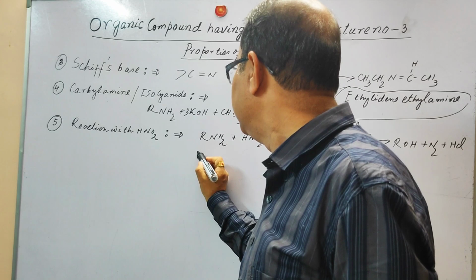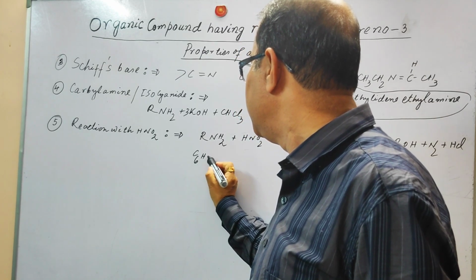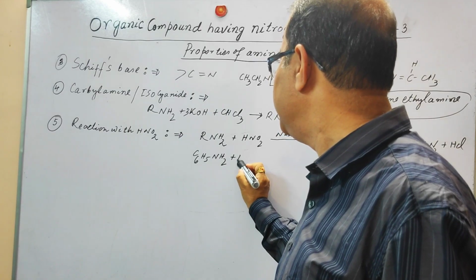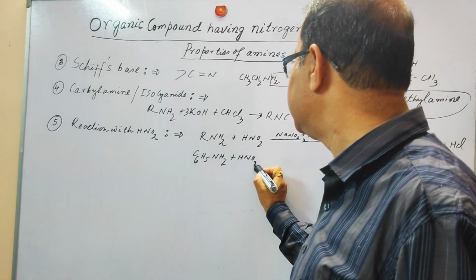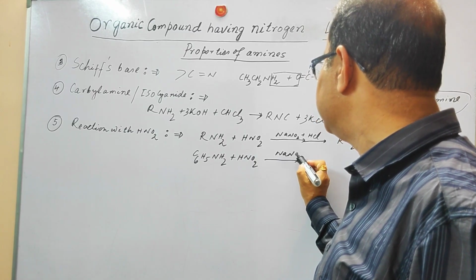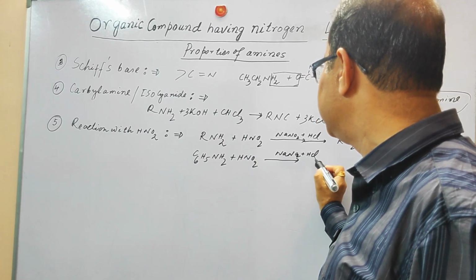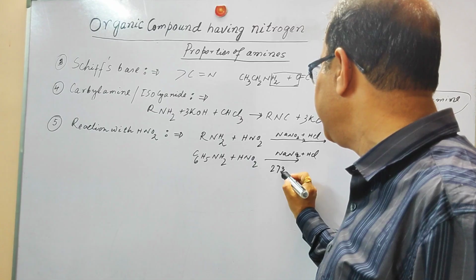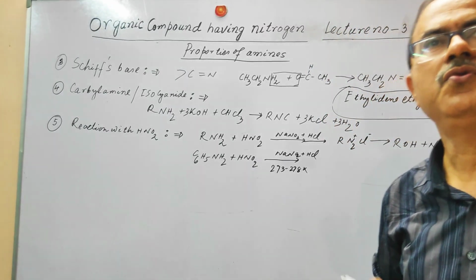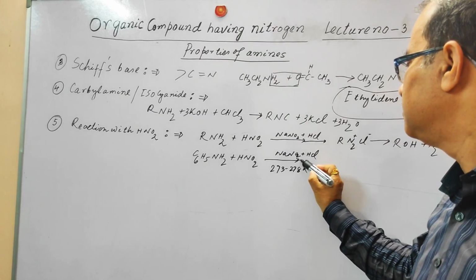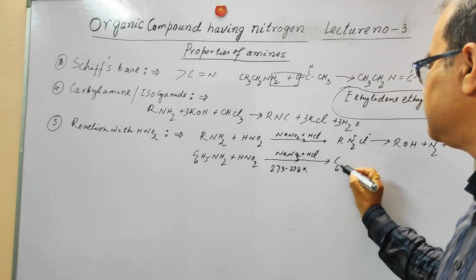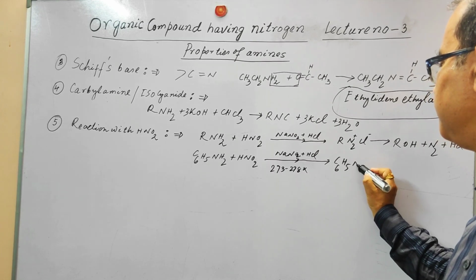Second thing, that is aromatic amine. That is a very important reaction with HNO2, nitrous acid, and in this reaction the temperature is very crucial, in the sense that if you take high temperature, it is going to dissociate into other compounds, alcohols, phenols and other things. So in this case, C6H5N2Cl.